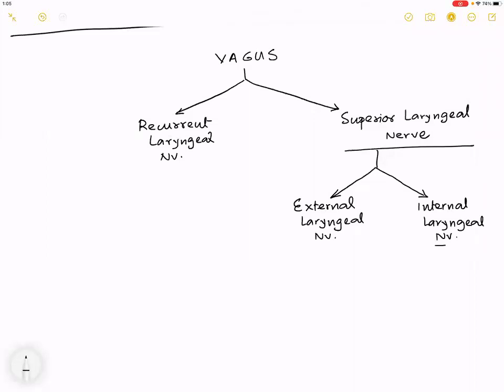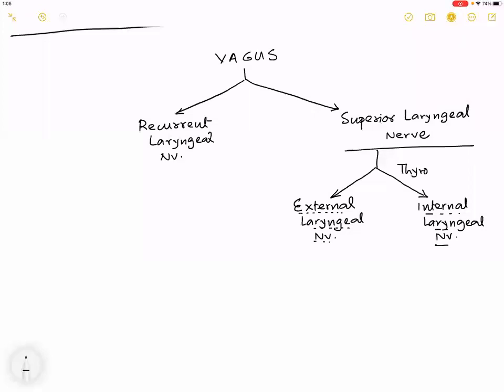As you can understand, what is outside the larynx is external laryngeal, and what is inside the larynx is internal laryngeal. Very simple.